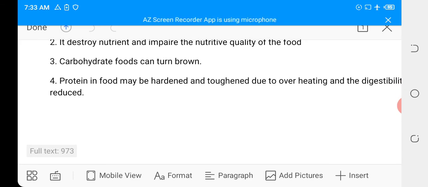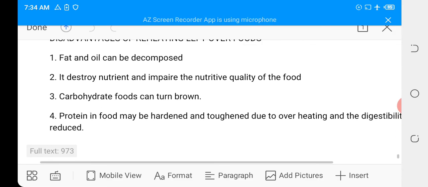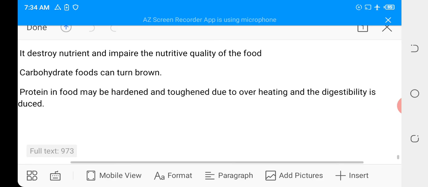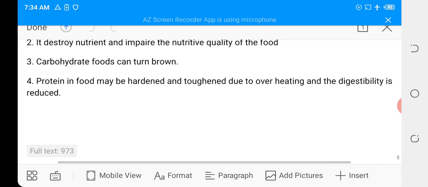That is the effect of reheating on carbohydrate, which leads to caramelization. So the brownish look of that particular carbohydrate is because it is being caramelized. It can turn the food brown. And the last one, protein in food may be hardened and toughened due to overheating, and the digestibility is reduced. This is serious.